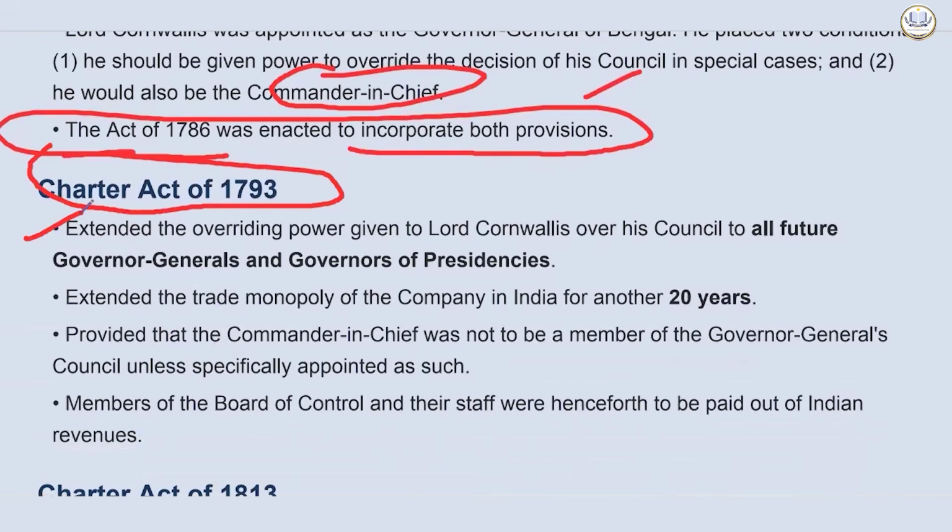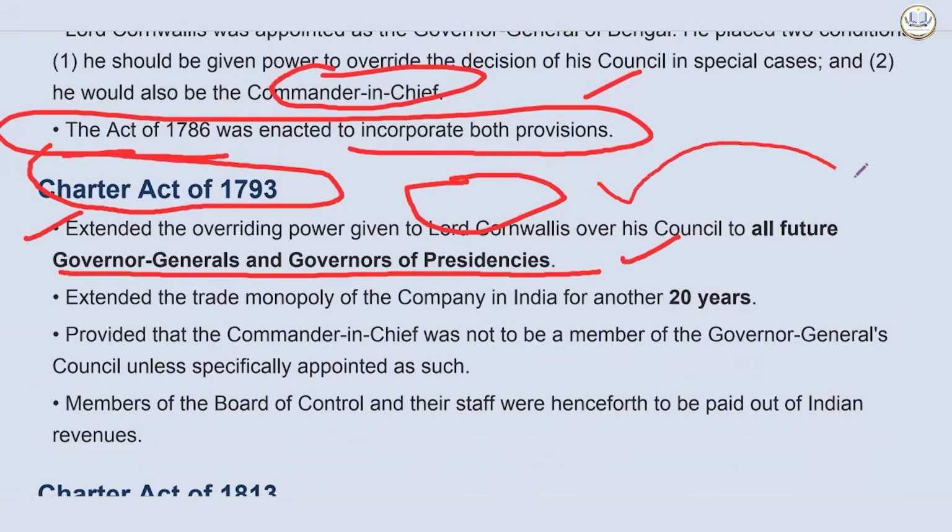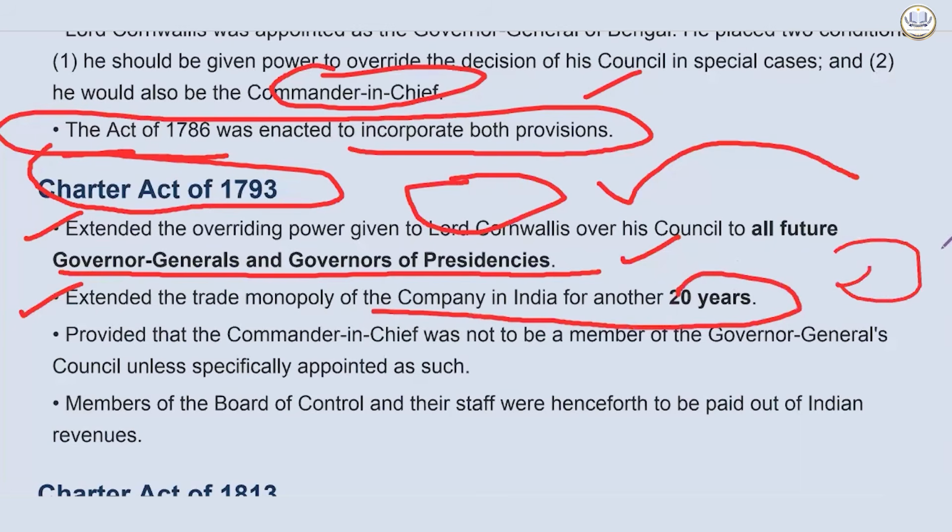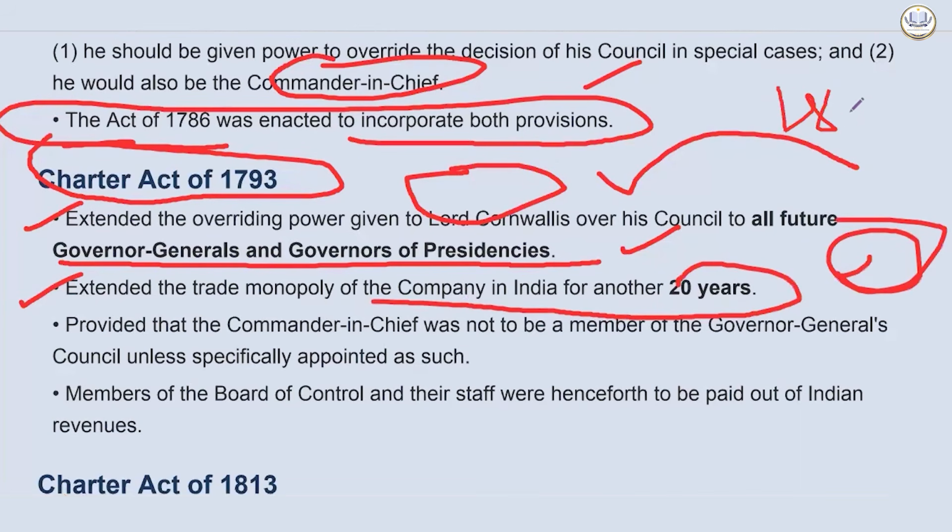Now, what will happen is it will extend the overriding power given to Lord Cornwallis over his council to all future Governor Generals and Governor of Presidency. So it was extended not just for Cornwallis, but for the person who will assume the post in the future as well. Then it extended the trade monopoly of the company in India for another 2 decades. Another 2 decades. So until 1813, though, now it is established, done.